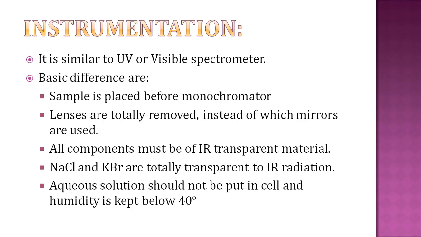Because if they absorb IR radiation, we can also get the result of the material. Glass and quartz absorb IR radiation, and in UV and visible the material used is either glass or quartz, so they cannot be used in IR spectroscopy. Sodium chloride and potassium bromide are totally transparent to IR radiation, so they are used as the main material in IR spectroscopy. And in IR, aqueous solution cannot be used because they absorb, and humidity must be kept below 40 degree. So these are the basic differences between IR spectroscopy and UV and visible spectroscopy. The detailed instrumentation, means radiation source, sample handling, then monochromator and then detector, we will study in the next lecture.